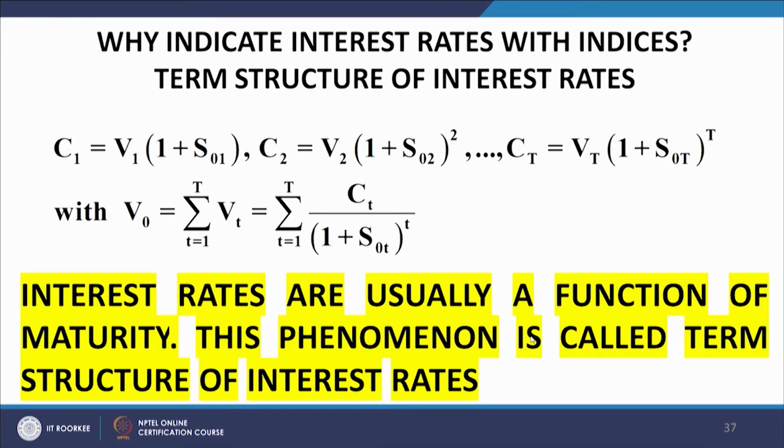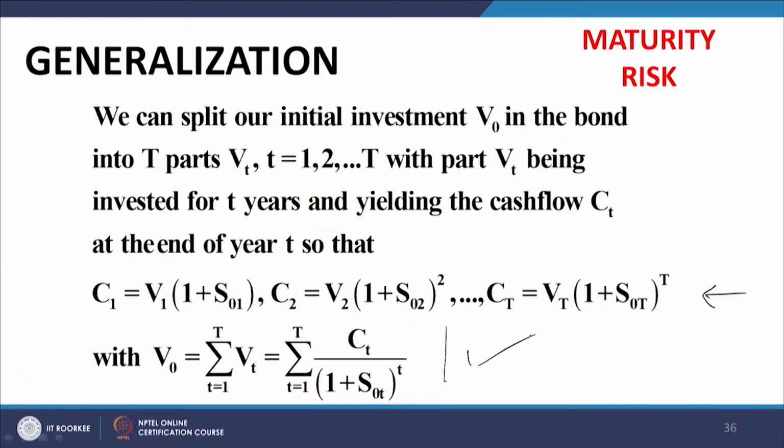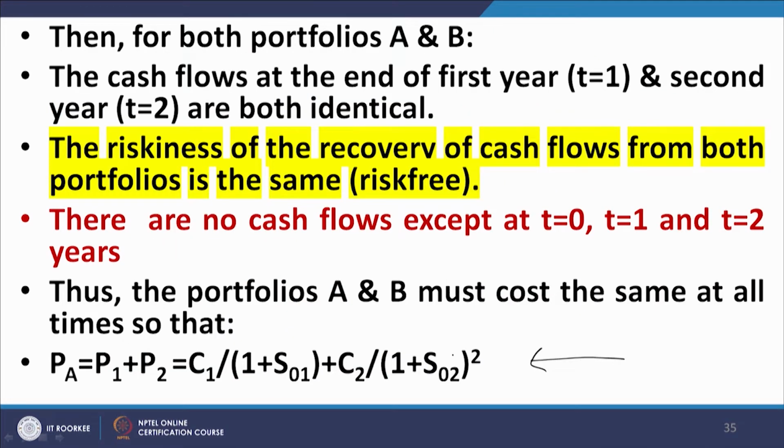Now we come to an interesting point which I had mentioned just a few minutes back, that we are using two indices here. If you look at this formula, we are using two indices here. Similarly, we are using two indices here, and even in the earlier calculation that we did, we have two indices. Why are we using two indices? That is a good question.